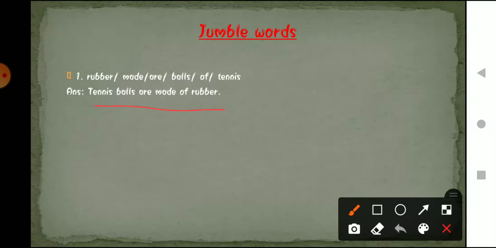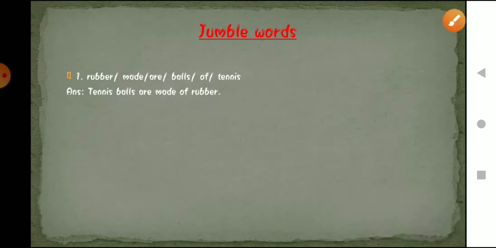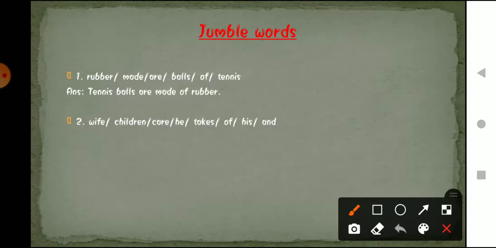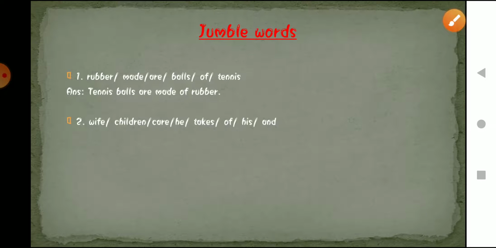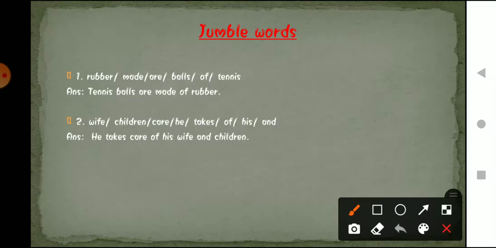Now the second is "wife children care he takes off his hand." The correct sentence that will make a meaningful version of it is "He takes care of his wife and children." Here we are talking about a particular person who is taking care of his wife and children.